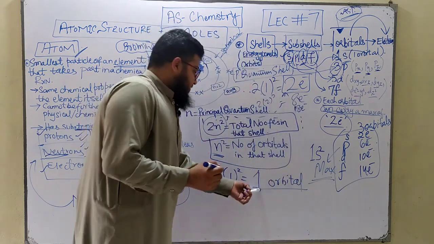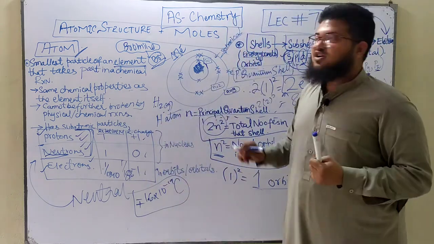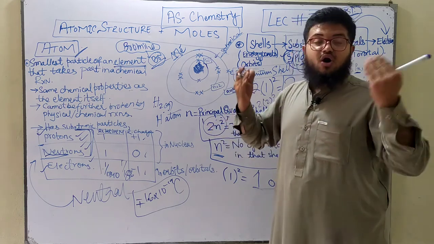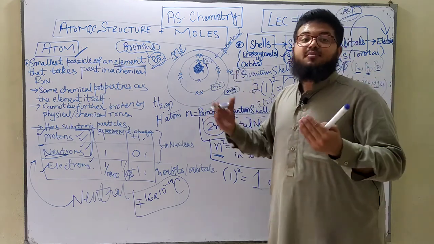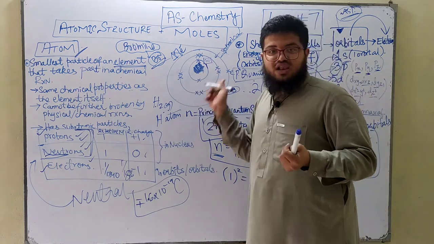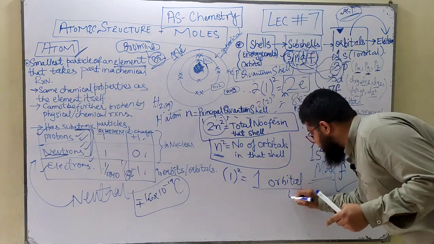That's true; we only have 1 orbital. That's the reason we can only accommodate 2 electrons in the first shell. If we had more than 1 orbital, we would have accommodated more electrons. But since we only have 1 orbital, we can have a maximum of 2 electrons in here.